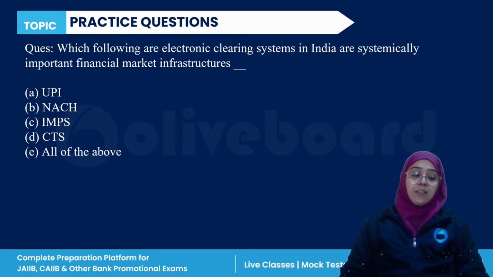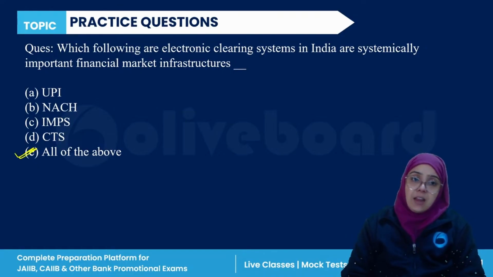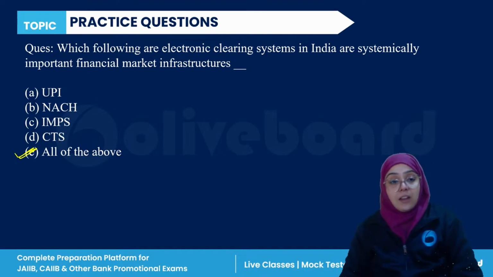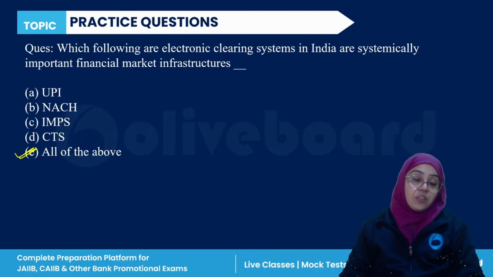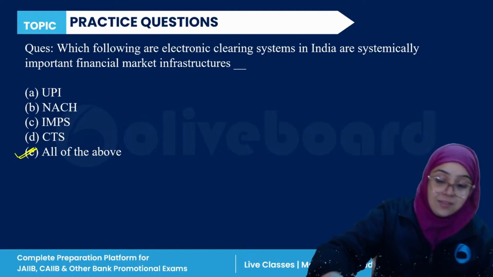The correct answer is all of the above. UPI, NSCH, IMPS, CTS, all of the above is the correct answer. So C is the correct answer, right?